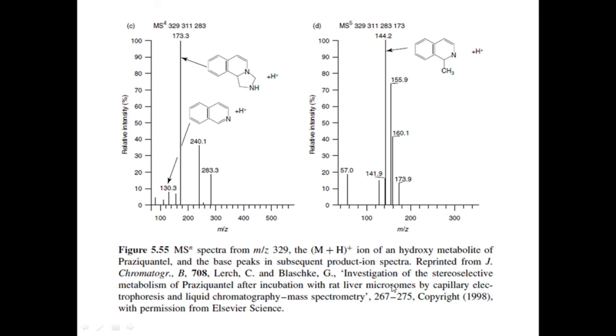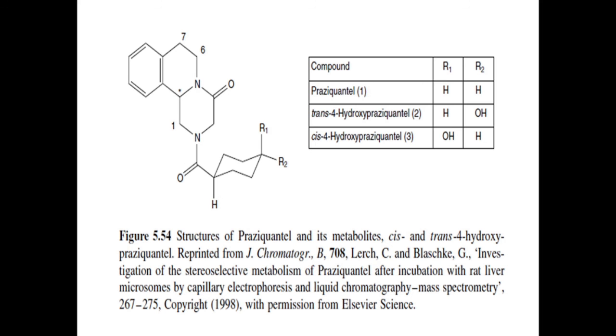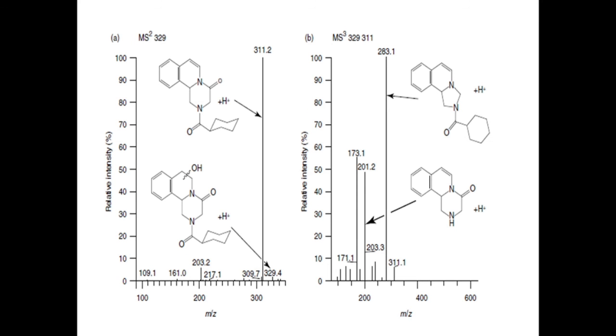Here, MS^2 of 329, relative intensity versus mass to charge. This is for MS^2.